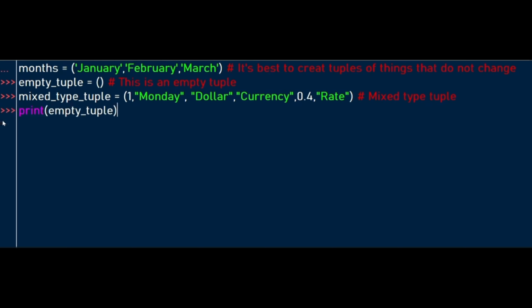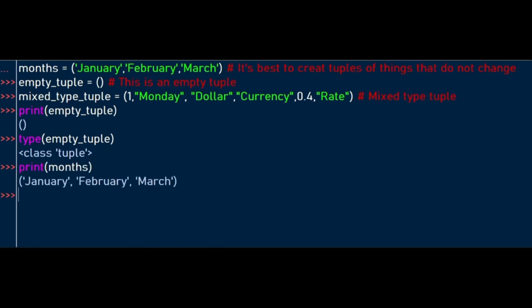Let's output the empty tuple by using the print function. When you hit the enter key, we just get parentheses because this is an empty tuple. We can also verify that it's a tuple by using the type function, and when we hit enter, for sure it's a tuple. We print the month tuple also, and after printing it, we can also verify the type. There we go, it's type tuple. This is how you can create a tuple.